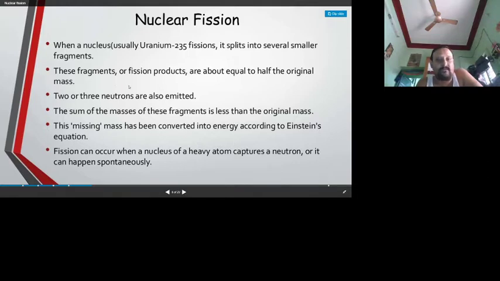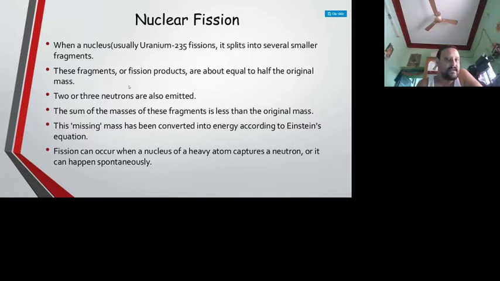During the course of the reaction, the heavy nucleus splits into two fragments, and sometimes neutrons or other subatomic particles are also emitted. When we add the mass of the daughter nuclei, including the emitted particles, it should equal the mass of the parent nucleus.